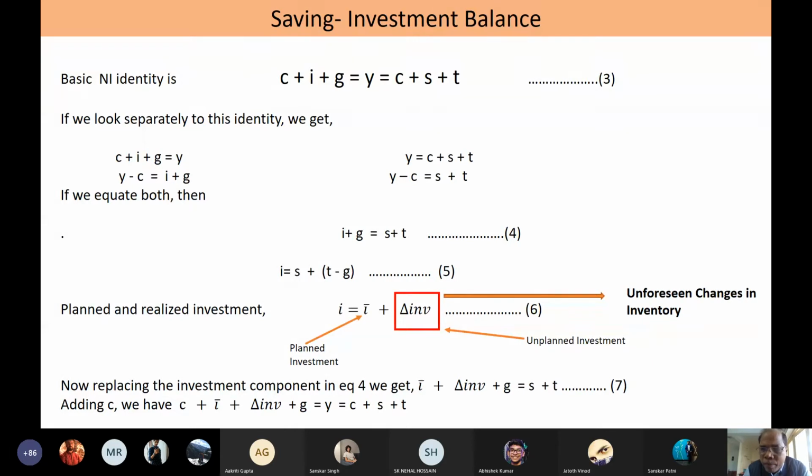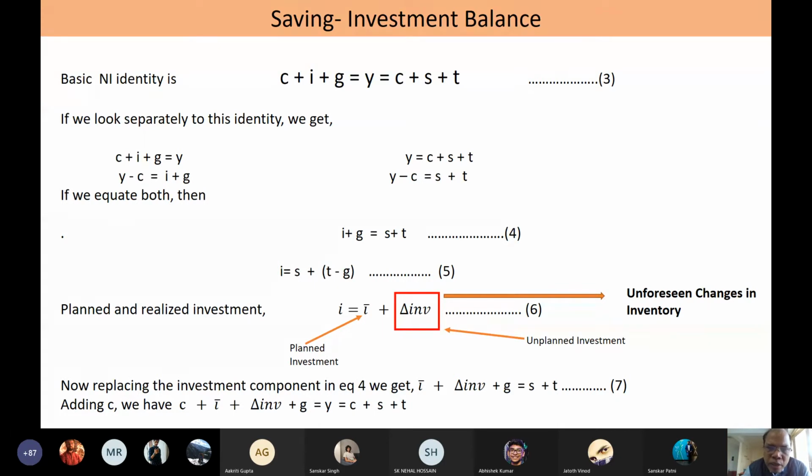So obviously it is planned investment. But suppose at the end of the year, the company sells only 4,50,000 cars. Then what will happen to the inventory amount? The inventory will rise to 50,000 cars. 20,000 would become planned inventory investment and 30,000 would become unplanned inventory investment.